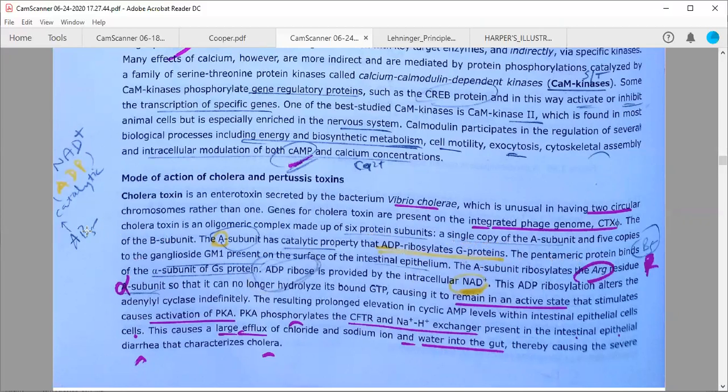Now the question is, what is the function of the B subunit, which is a pentamer? This pentameric protein, B5, binds to the ganglioside GM1, which is present on the surface of the intestinal epithelium.